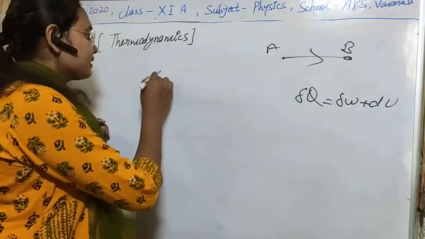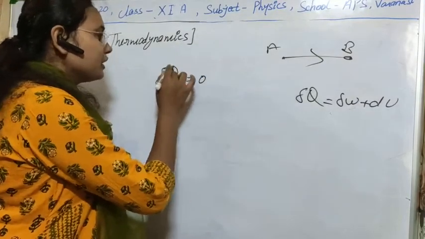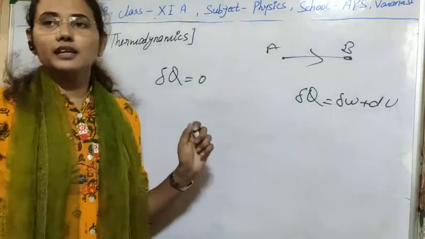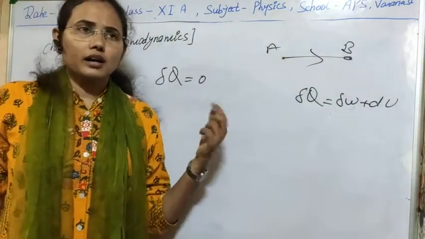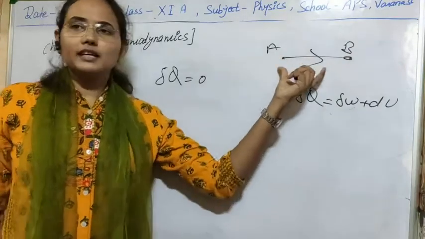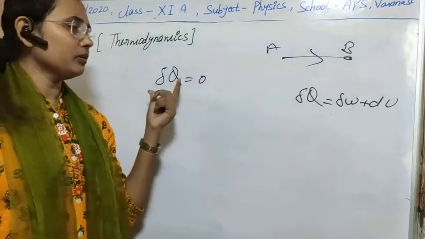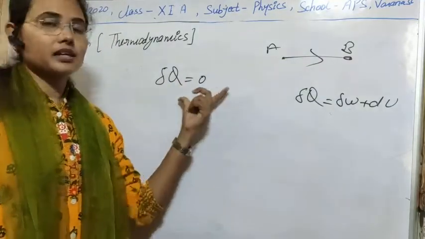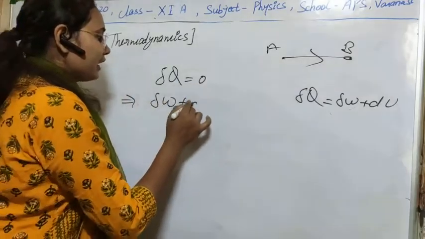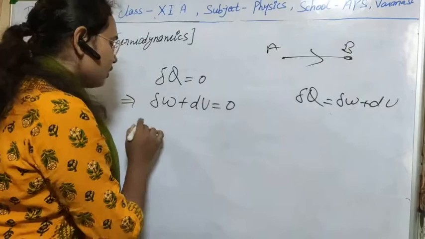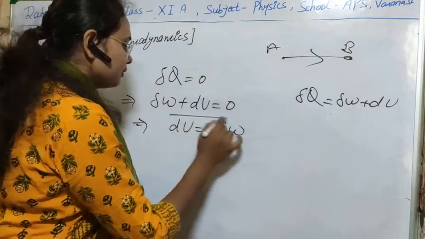In this case, the change in heat is zero, meaning no heat is transferred. If we calculate the change in heat, after some time there will not be any change in it, because there is no transfer or exchange of heat in this process. So that's why delta Q will be zero. For the adiabatic process, delta Q is zero. So if delta Q is zero, we can write the equation as delta U equal to minus delta W, or dU equal to minus delta W. Clear?